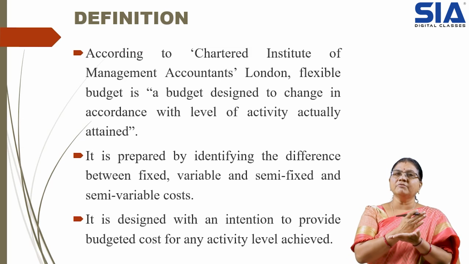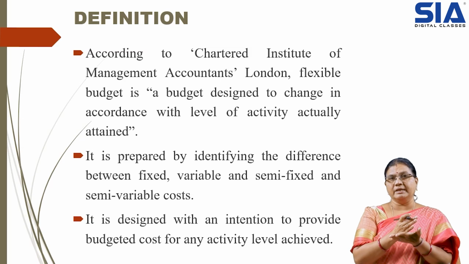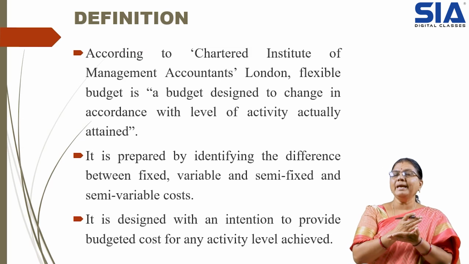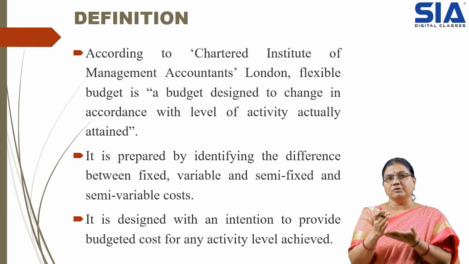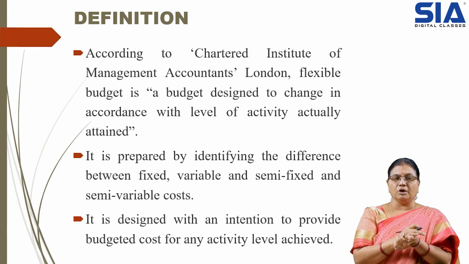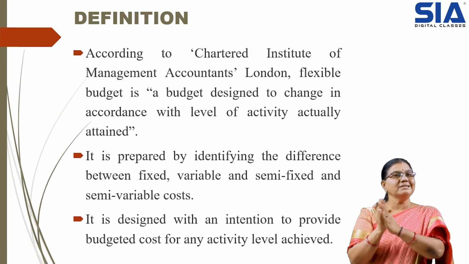But the variable cost will change. When it is 60,000 units, the cost will be according to 60,000. When it is produced for 70,000 units, the cost will be as per 70,000 units. Automatically it will be reflected in the total cost. So flexible budget allows us to make the change.